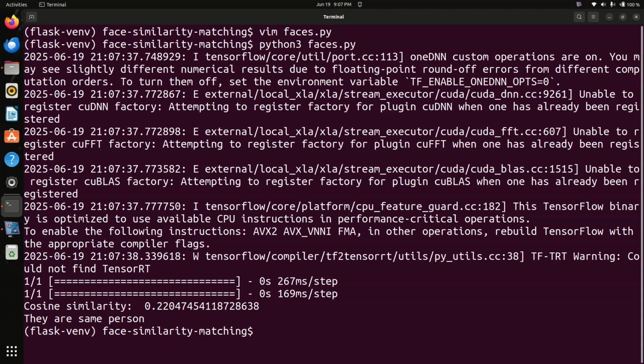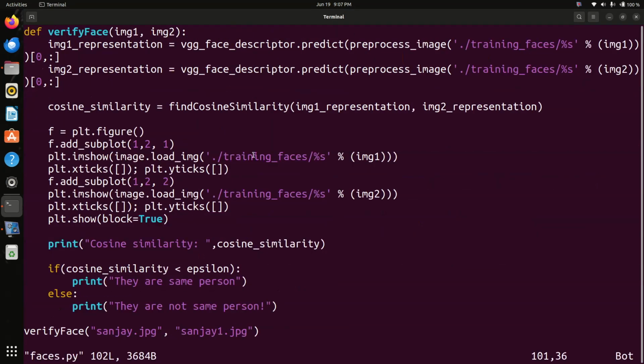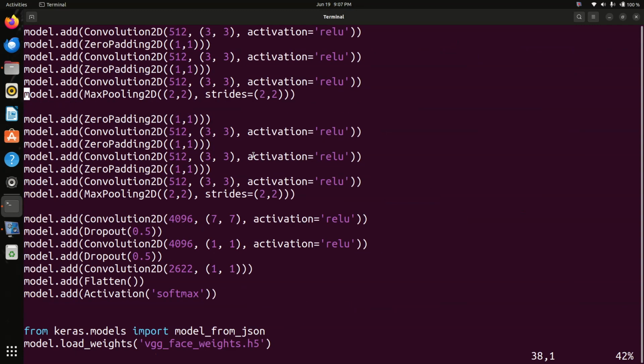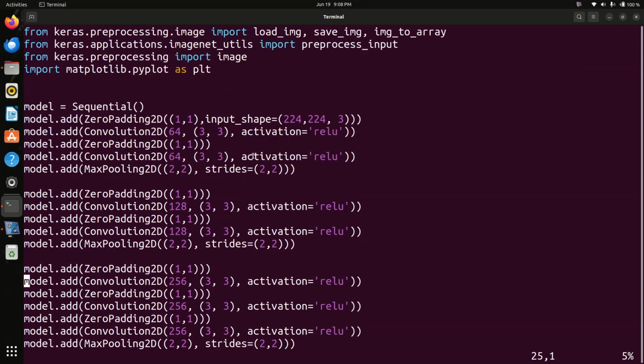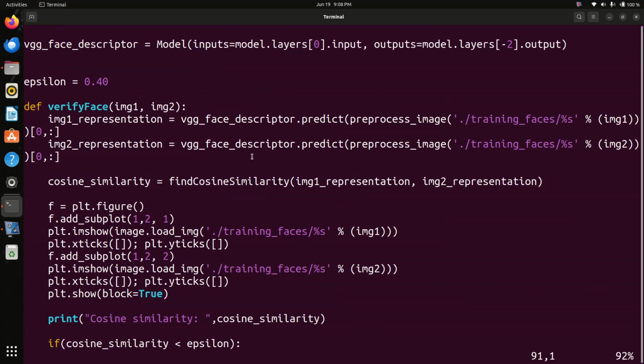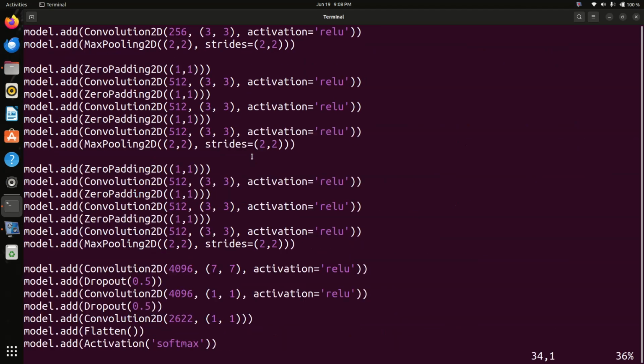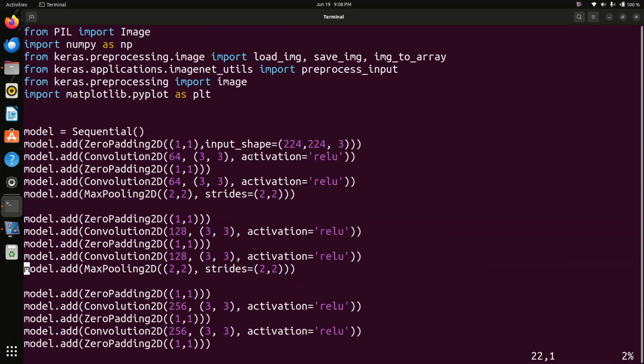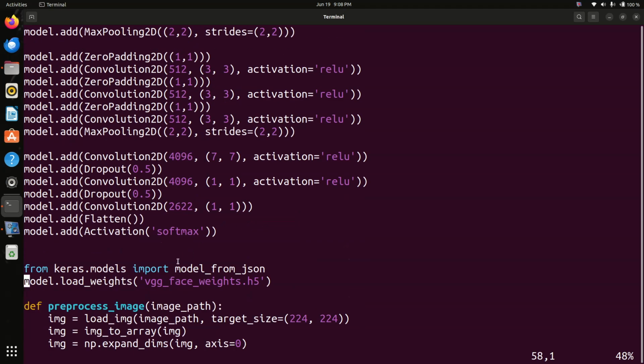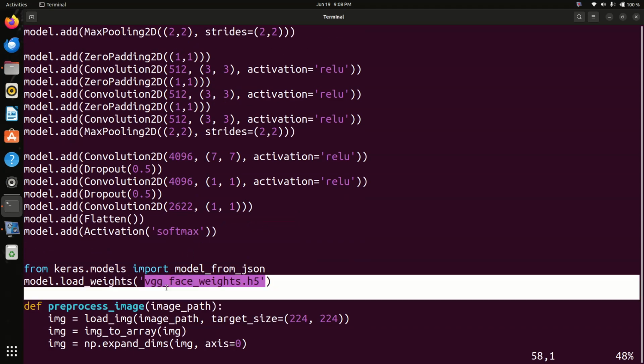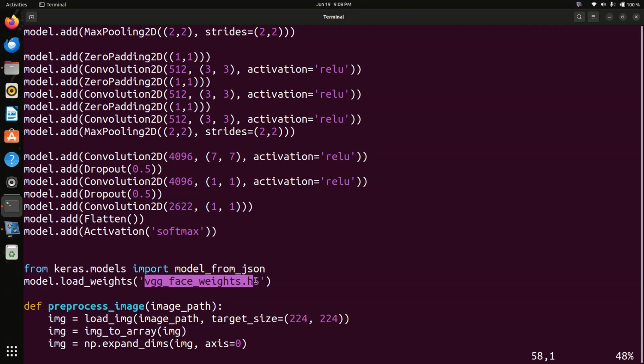So I have successfully done face verification using the VGGFace 2 model. We have just shown you right now. This file is very important for this video.